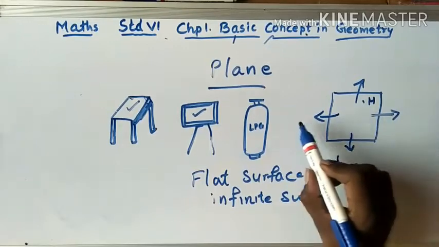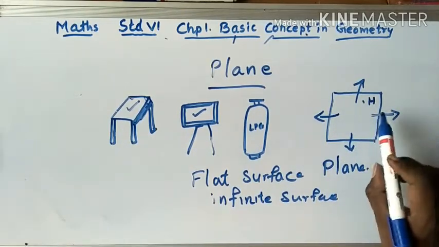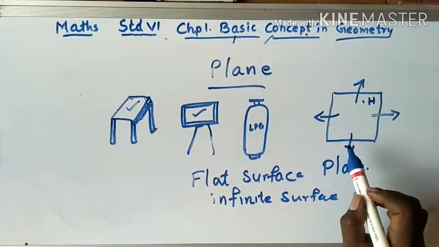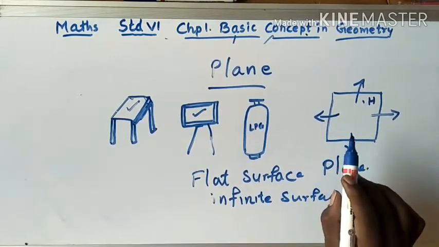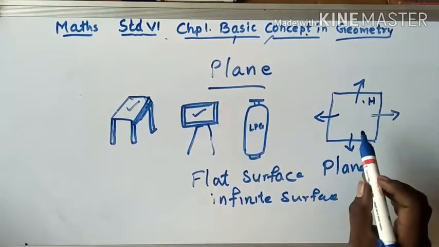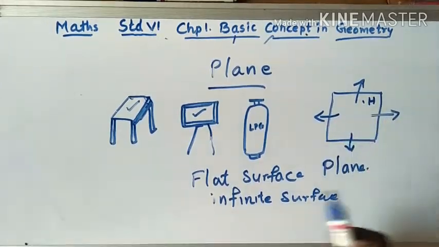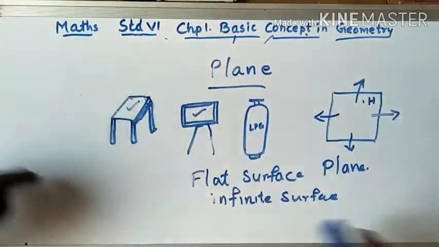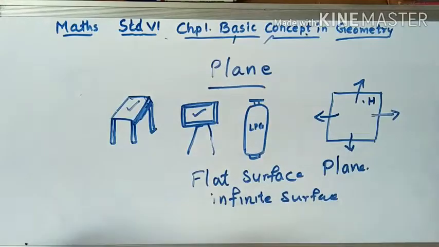I have drawn an arrow. This arrow shows that a plane extends infinitely in all directions. However, these arrows are often omitted for the sake of convenience. We call this a plane. Now you can see this board. This board is also a plane.